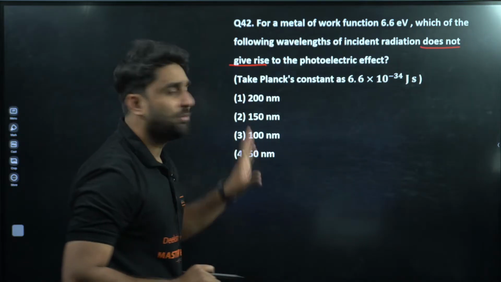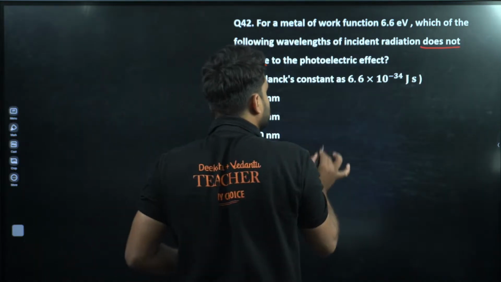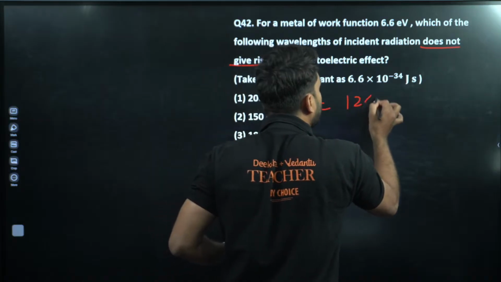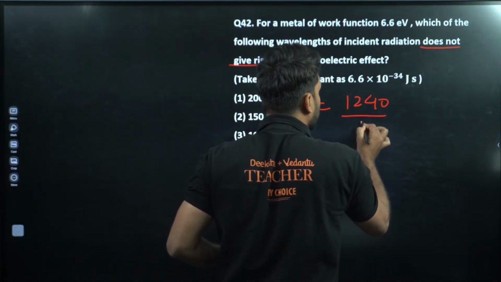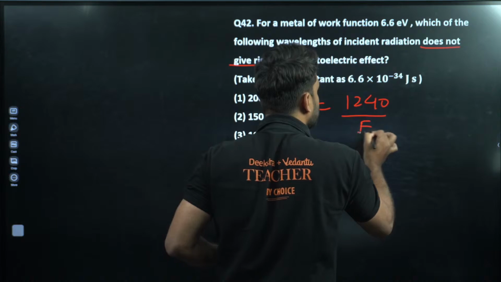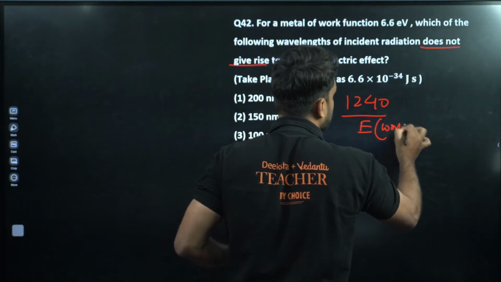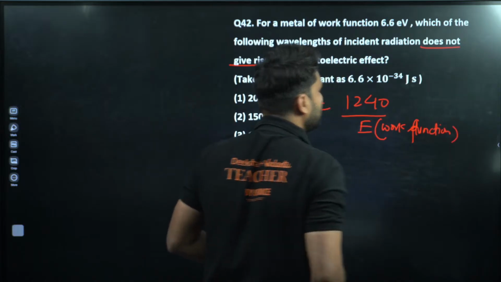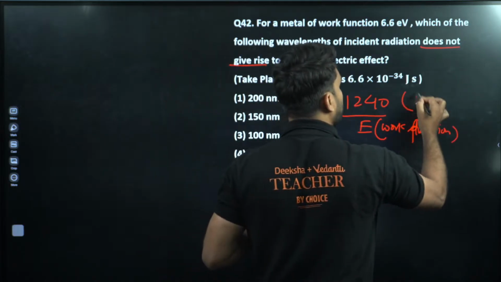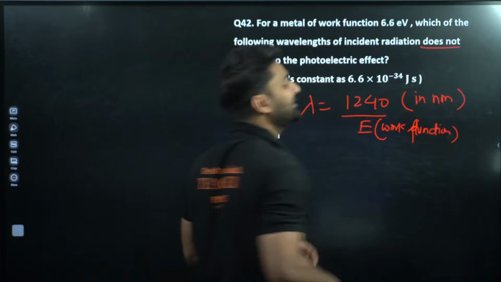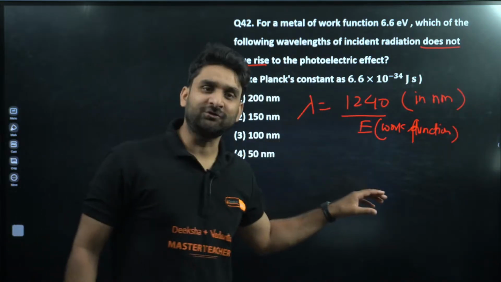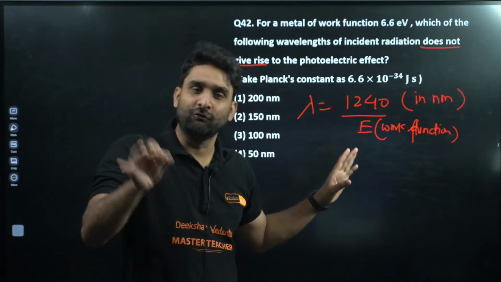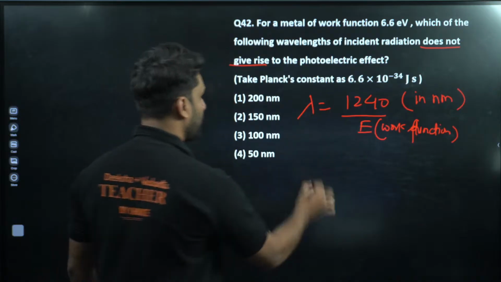So if all the options are in nanometer, let me give you a very short answer, champion. Lambda is equal to 1240 divided by the work function energy. I'm giving you a very easy question. When will we use this formula? When we want to get the answer in nanometer. For angstrom, one more zero will come, 12400. This is a shortcut.